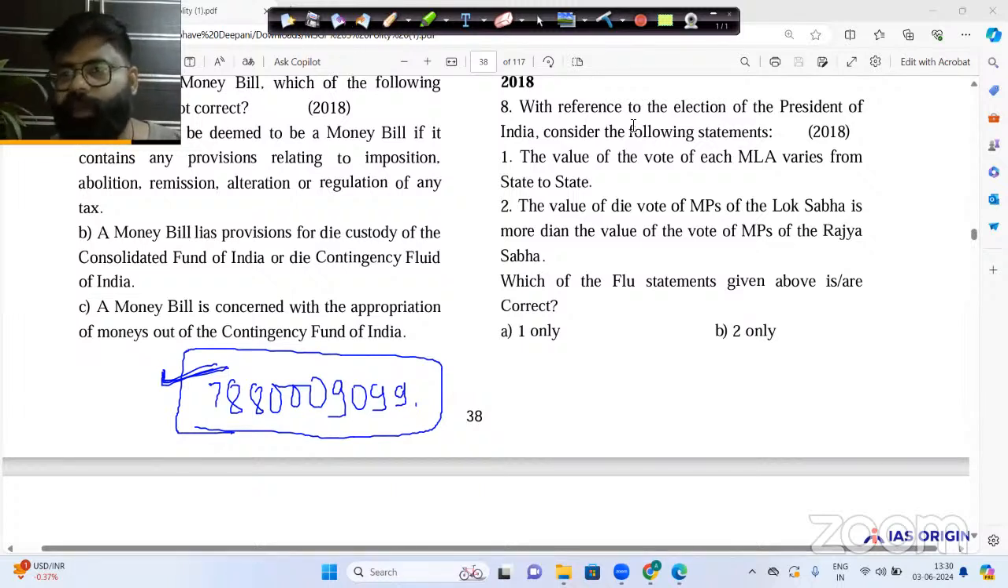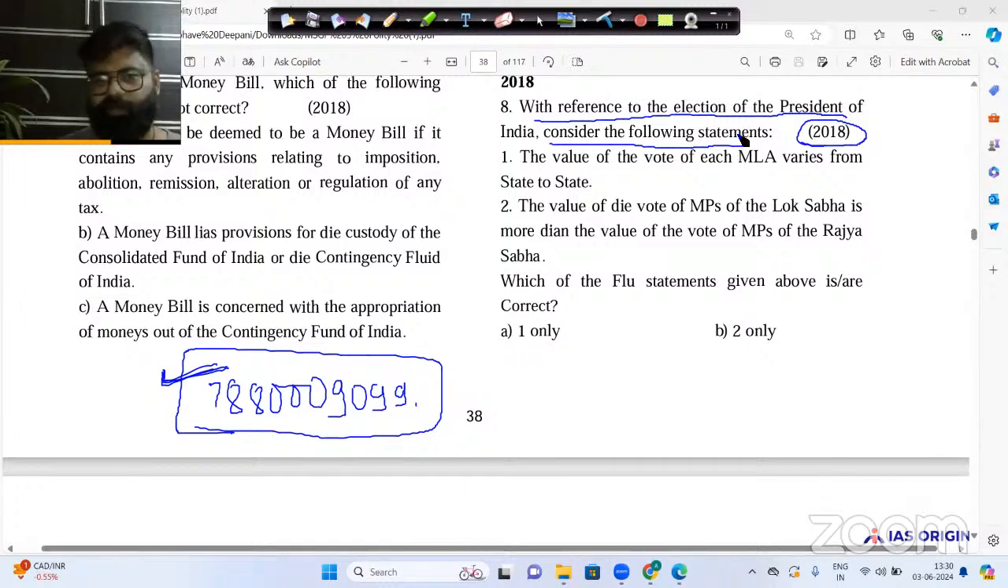Now, let us come to the next question. This is another question which was asked in 2018. It says, with reference to the election of President of India, consider the following statements. As we all know how the election of the president is done. The statement number one was: the value of the vote of each MLA varies from state to state.